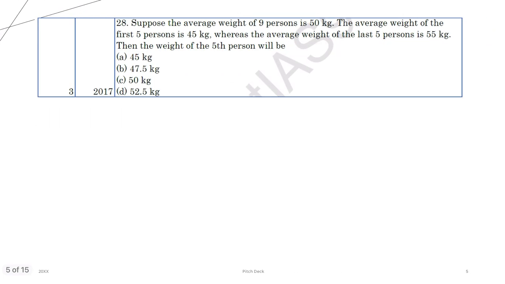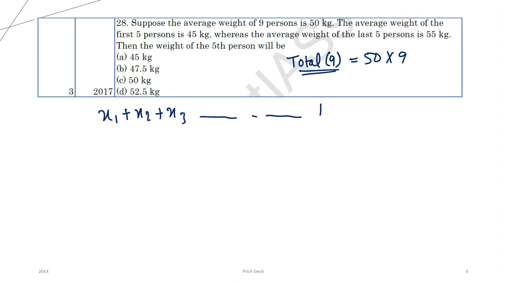Right? Now, third question. Suppose the average weight of 9 people is 50 kg. Again, total weight of 9 people will be 50 into 9, as the formula says, average into number is equal to total. So the total of x1 plus x2 plus x3 up to x9 is 50 into 9, that is 450. First thing is clear, this is statement number 1.